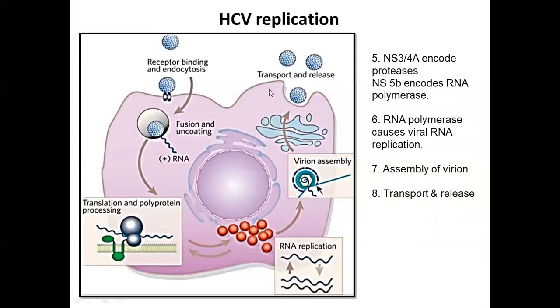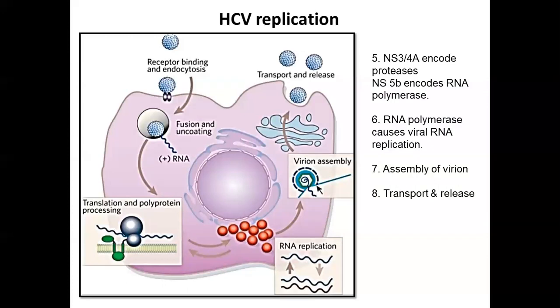Now tomorrow when we are going to discuss anti-HCV drugs, you will see that these drugs will inhibit one or the other step of the replication process. So the drugs can inhibit the virus at any of these steps, like starting from the binding to the entry to the translation process and so on.